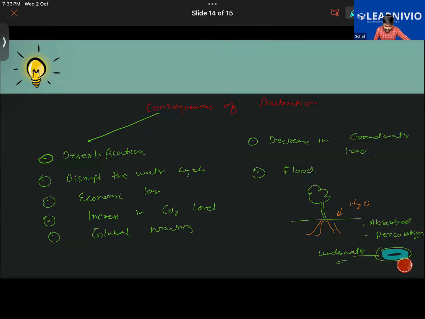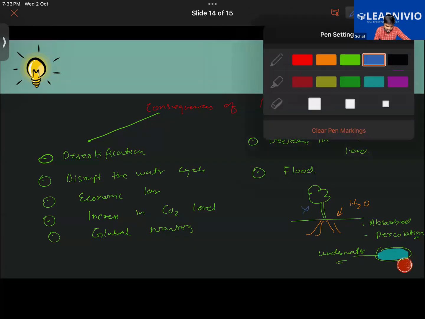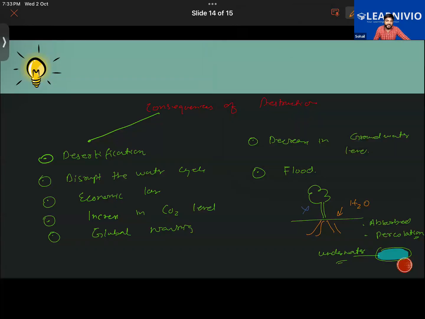But if there are no plants, if I have cut down the plants, thereby the rate of percolation decreases. Percolation is basically the seeping of the water into the ground. If there is rainfall in a forest or in an area with open soil, after a few minutes we see that there is no water on the soil.